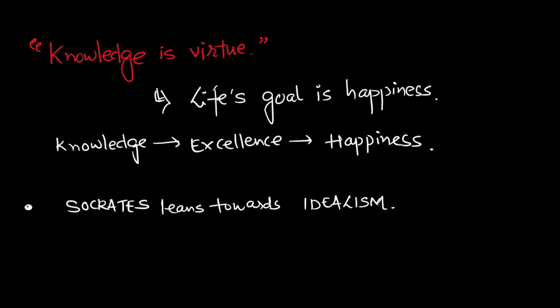Socrates also says that knowledge is virtue. What he means by that is life's goal is happiness, and if we have knowledge, we will be able to achieve excellence. And if we achieve excellence, that is when we get our true happiness. So knowledge is the virtue and life's goal is happiness, so that is the importance of knowledge. And the line of thought of Socrates leans toward idealism. We'll see idealism in greater depth in later videos.